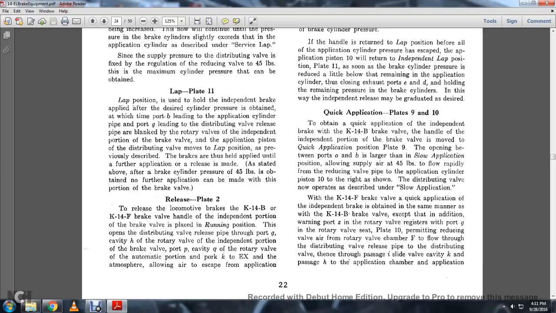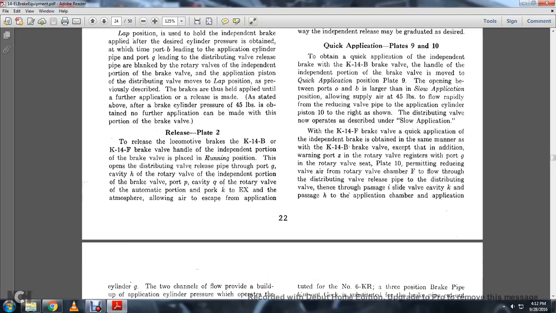Quick application, plates 9 and 10. To obtain the quick application of the independent brake with the K14 brake valve, the handle of the independent portion of the brake valve is moved to the quick action application position. In plate 9, a connection is obtained between ports O and B with the larger opening of the slow application position, allowing the supply of air to flow to 45 pounds, rapidly reducing the valve pipe. The application cylinder piston 10 is shown moved to the right. The distributing valve now operates as described with the slow application.